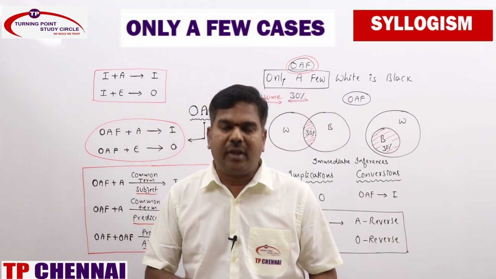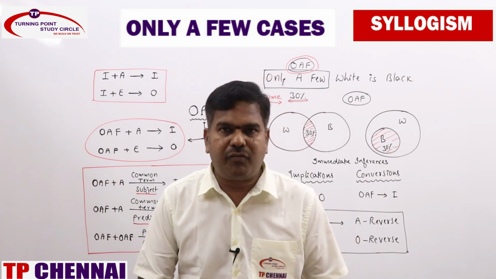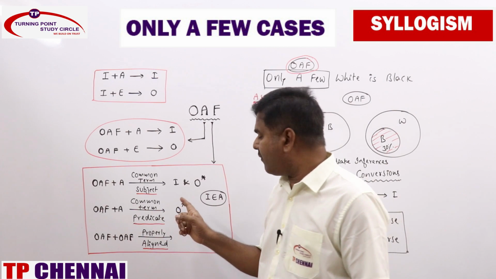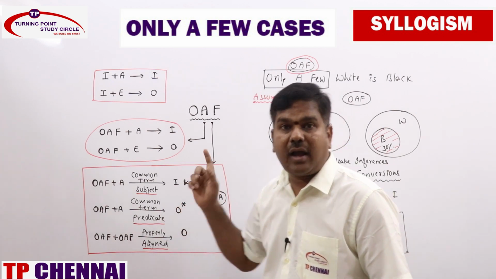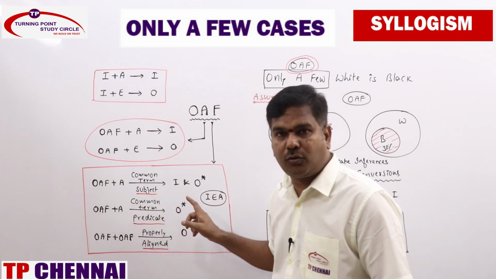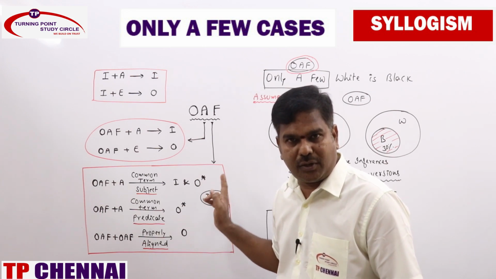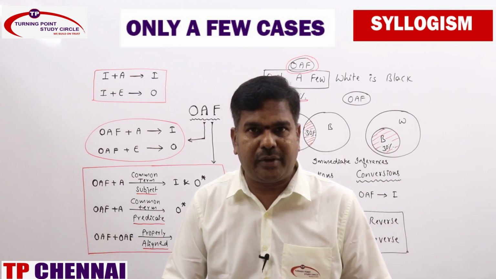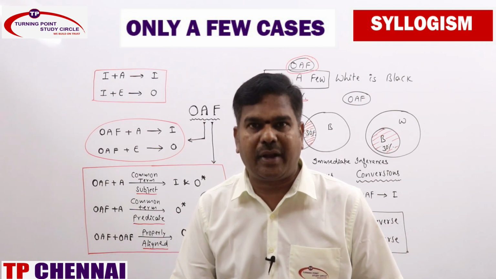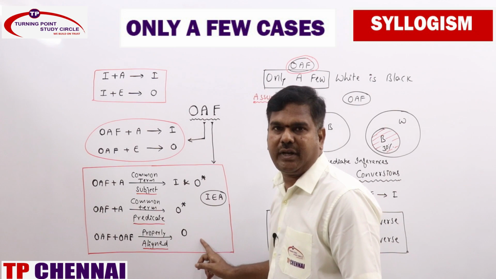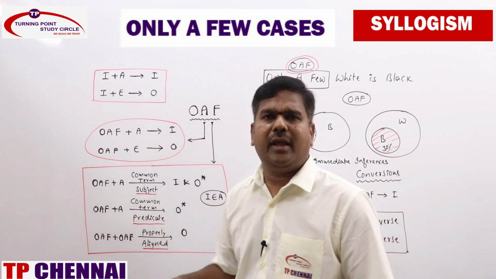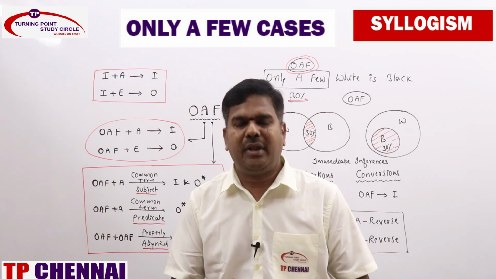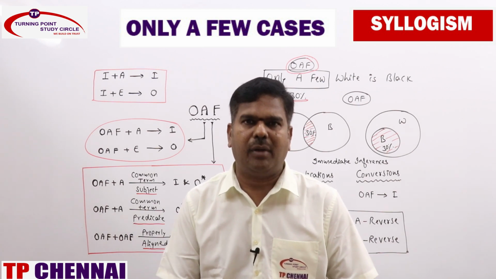In addition to that, these three you need to remember. Whenever the combinations of only a few and A statements are there, common term as subject, we do have a conclusion I and O star. Common term as predicate, we have a conclusion of O star, which is nothing but O reverse here also. And when only a few and only a few statements are there, if properly aligned, then you will be getting O statement. In detail, each one by one we will discuss, we will solve many problems, no need to worry.